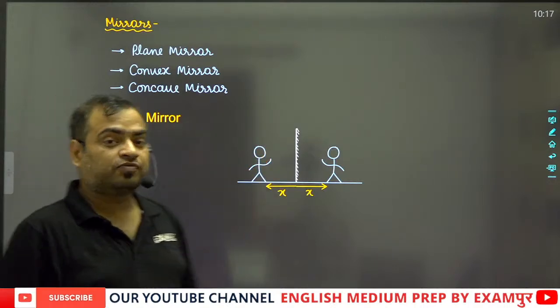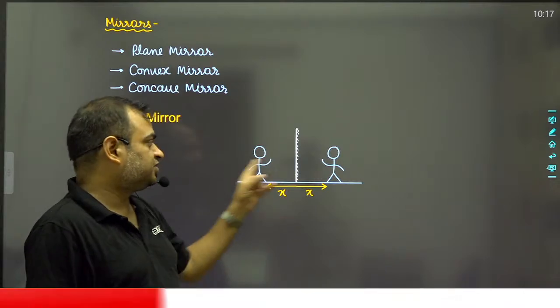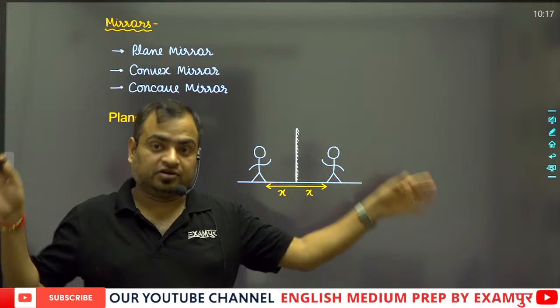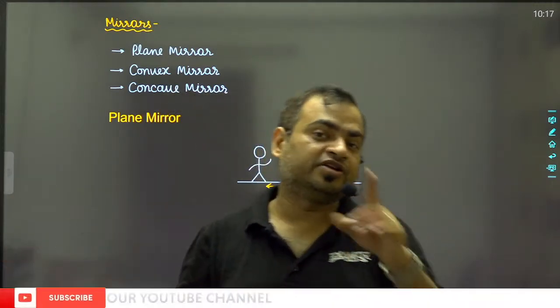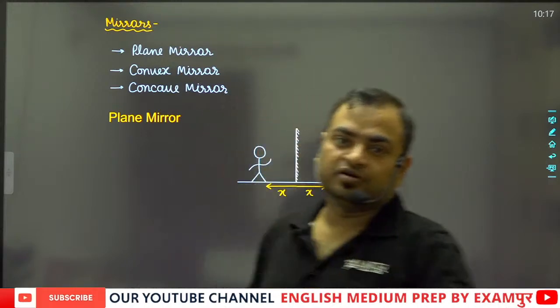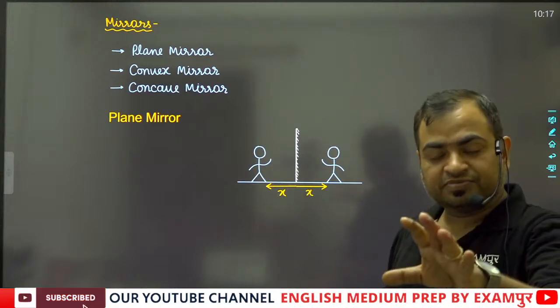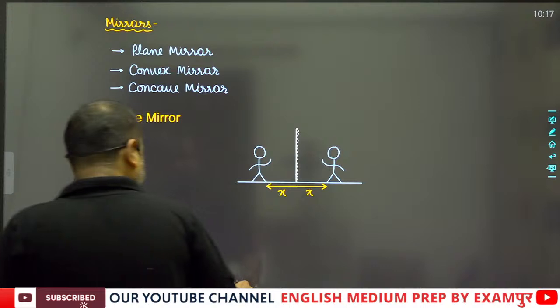But in case of hands, you can see that the hands have been interchanged. It means the horizontal image of any body in the plane mirror is reversed, that is, the image is horizontally inverted.